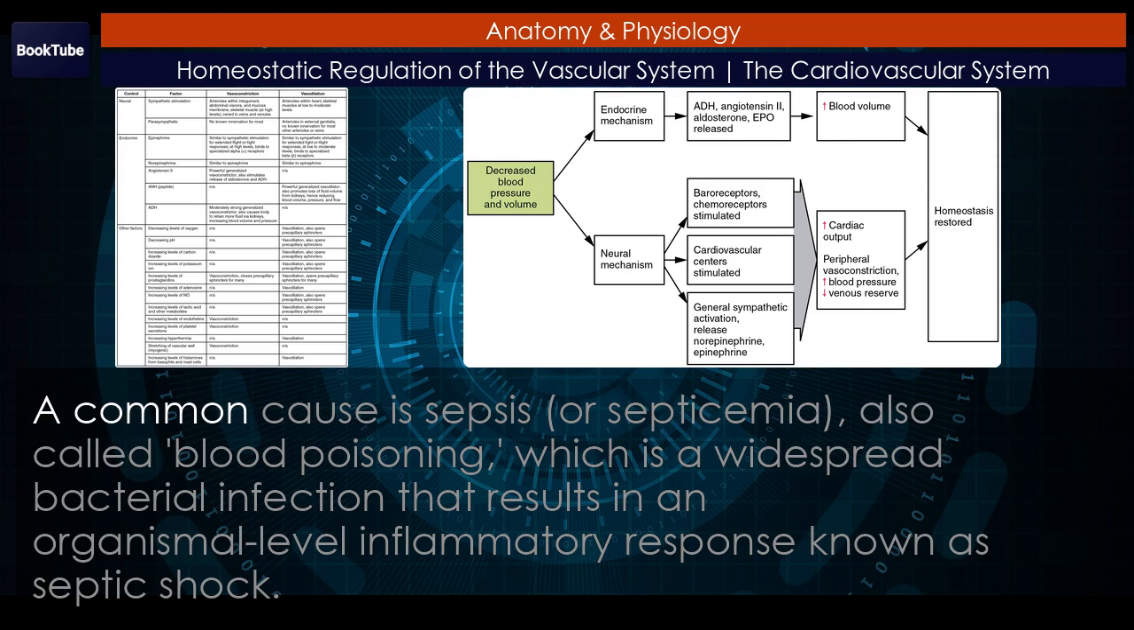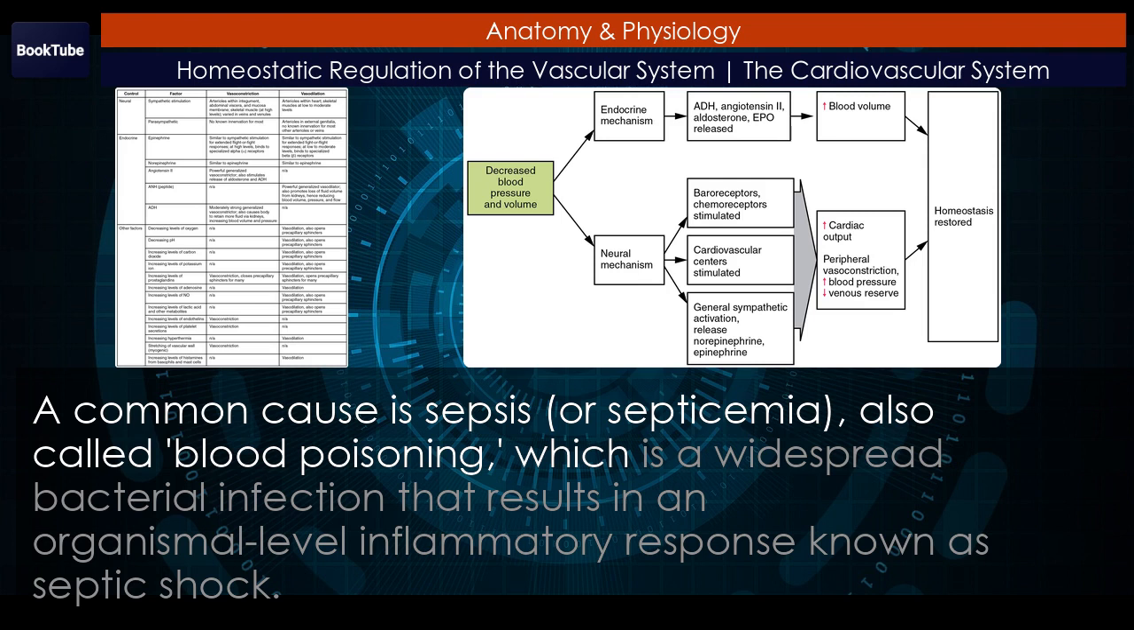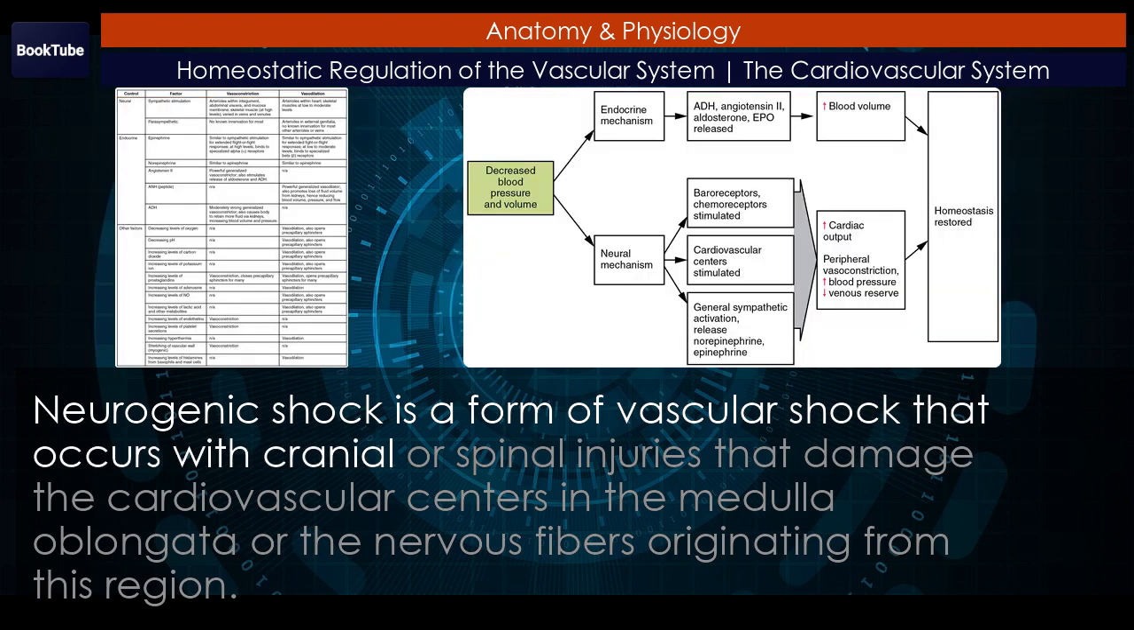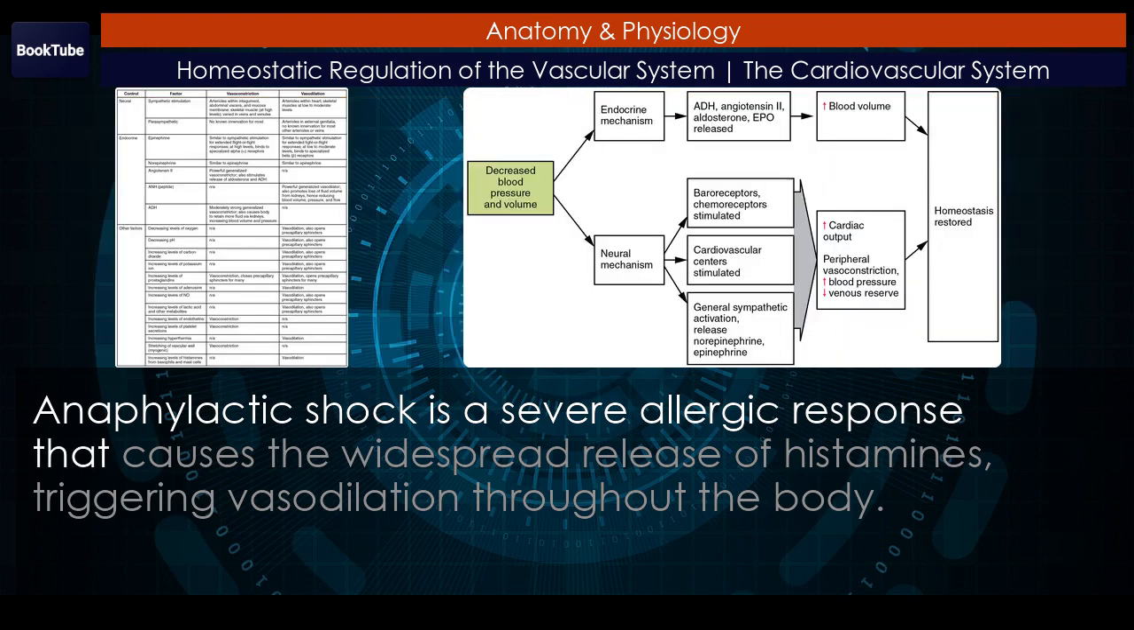A common cause is sepsis, or septicemia, also called blood poisoning, which is a widespread bacterial infection that results in an organismal-level inflammatory response known as septic shock. Neurogenic shock is a form of vascular shock that occurs with cranial or spinal injuries that damage the cardiovascular centers in the medulla oblongata or the nervous fibers originating from this region. Anaphylactic shock is a severe allergic response that causes the widespread release of histamines, triggering vasodilation throughout the body.